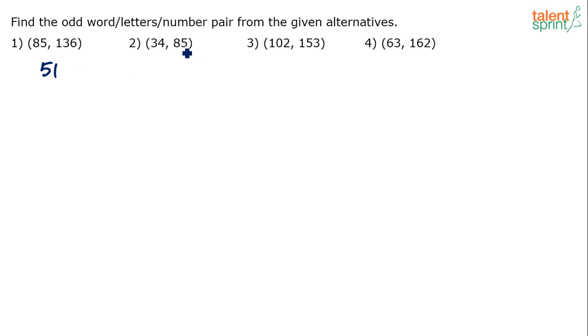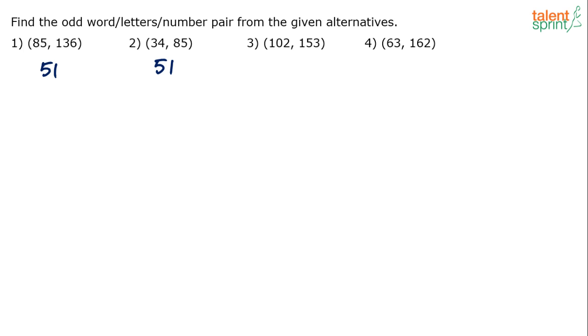Look at the difference between 34 and 85. Here also it comes out to be 51. 85 minus 34 is 51. Now the moment I find out that the difference between the first 2 pairs is 51, I get some confidence, because that to me looks like the right logic, and based on which I should be able to eliminate one of the options, or I should be able to find out the odd one, right? But that will be able to confirm only when we verify the remaining options.